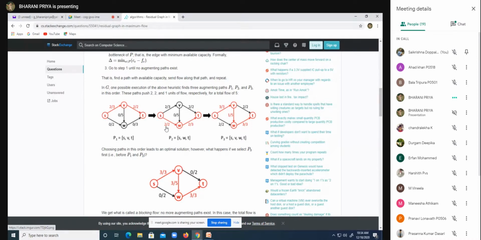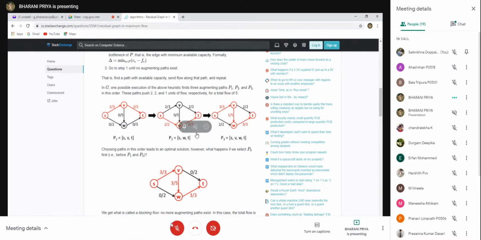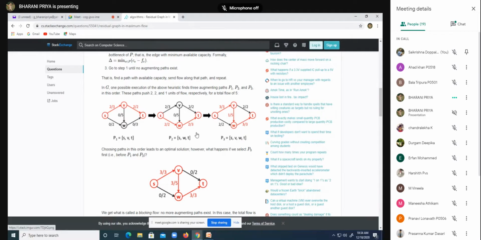So here, tell me, in the second graph, what is the residue of W and T? 1, ma'am. 1, right. Now, here consider SVWT. Already 2 products have been transmitted.